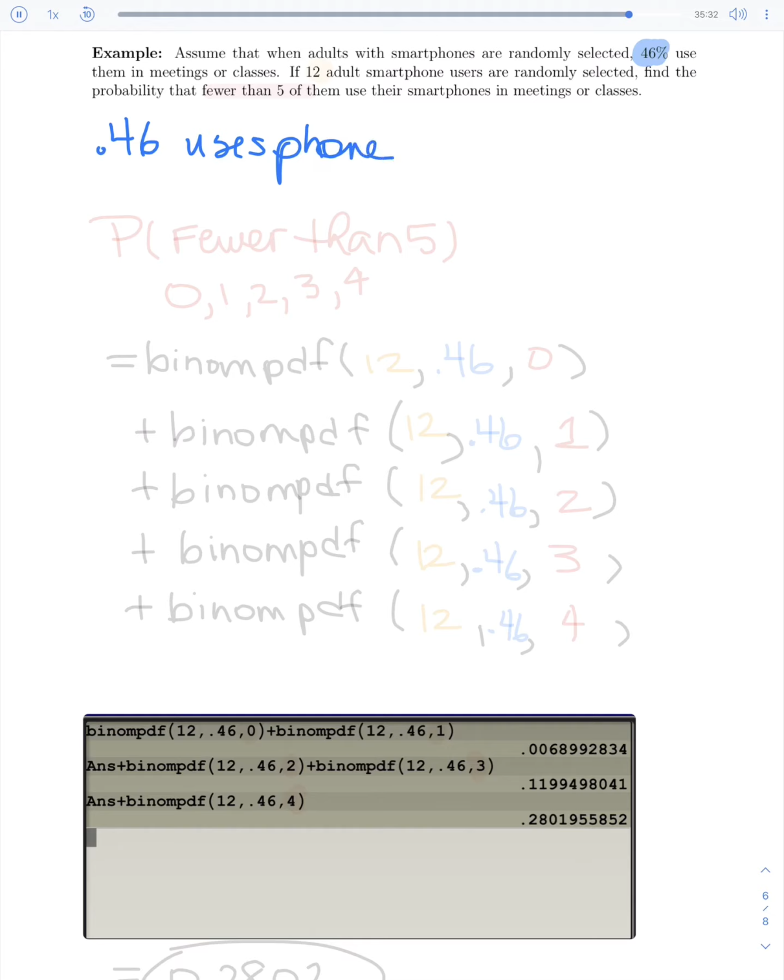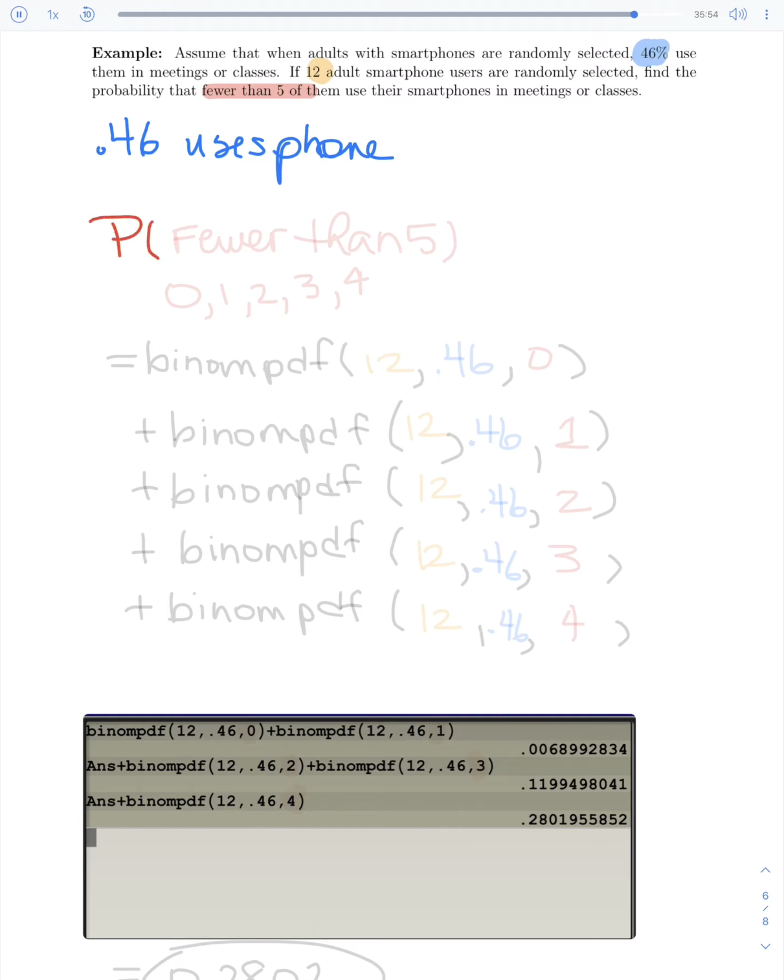Okay, if 12 adult smartphone users are randomly selected, find the probability that fewer than 5 of them use their smartphone. So fewer than 5 is what we're looking for, and this is out of 12 adults.